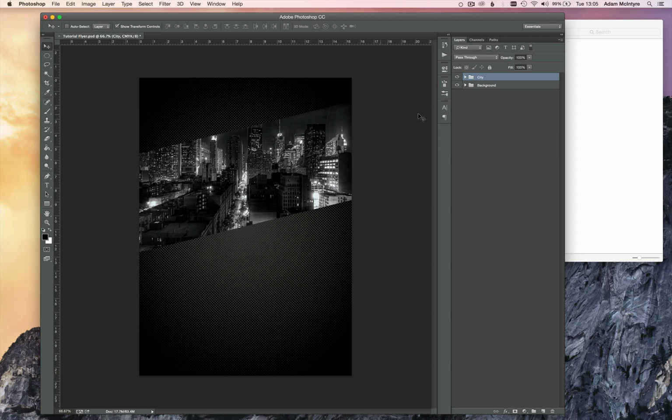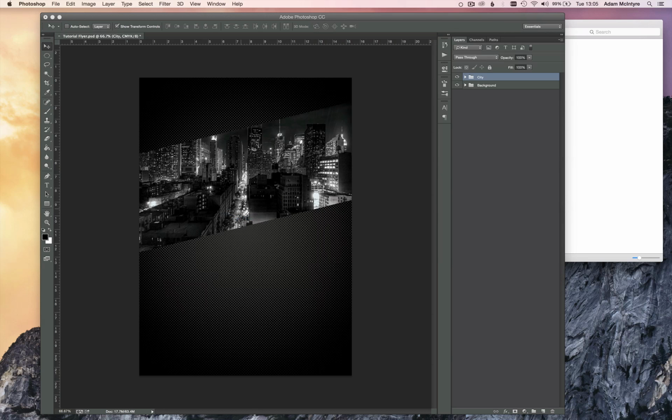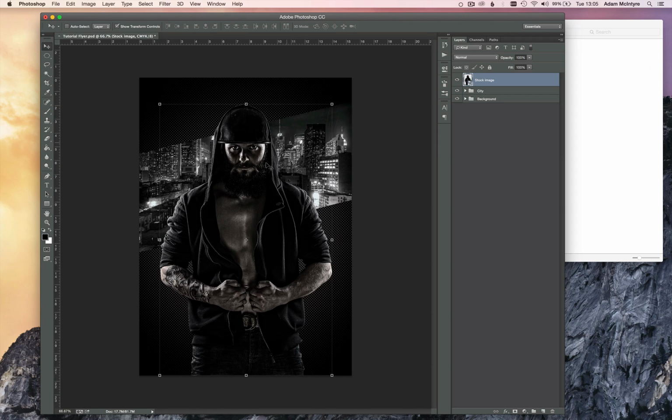Now I want to place my stock image on top. So I'm going to go grab my stock image, pull it into the page. And I want to cut his body off along the bottom edge of where our city image is. So I'll do that by going back to this rectangle. In fact, I'm going to rename that clipping area.